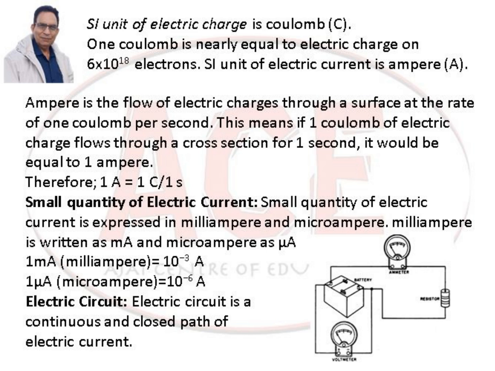A small quantity of electric current is expressed in milliampere and microampere. Milliampere is written as mA, while microampere is written as mu A. 1 milliampere is equal to 10 to the power minus 3 ampere, and 1 microampere is equal to 10 to the power minus 6 ampere. Electric circuit. Electric circuit is a continuous and closed path of electric current.